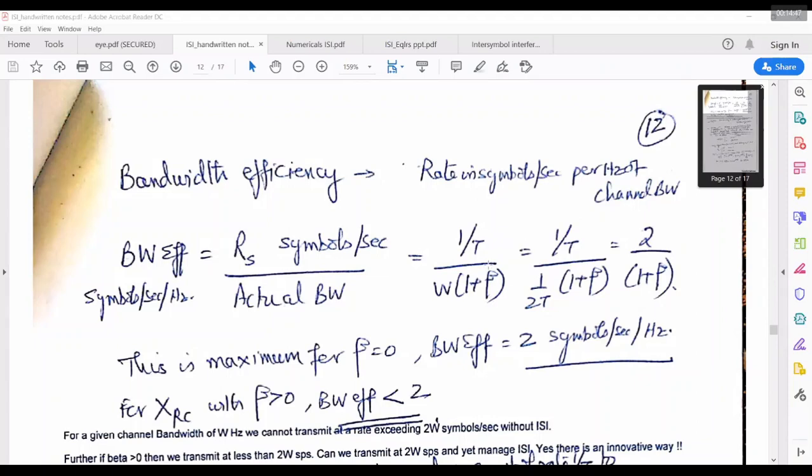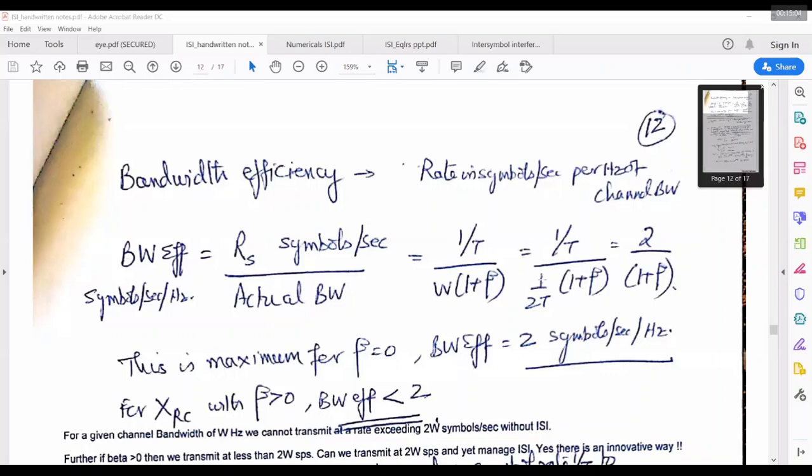Actual bandwidth is W only. There is no extension in bandwidth. So 1 by 2T will get cancelled. So 1 symbol per second per hertz you will have. If it is sinc, 2 symbols per second per hertz you will have. If it is not sinc, it will reduce to less than 2 symbols per second per hertz.